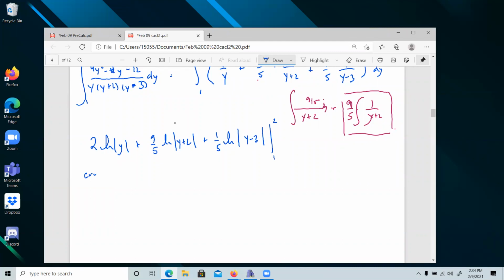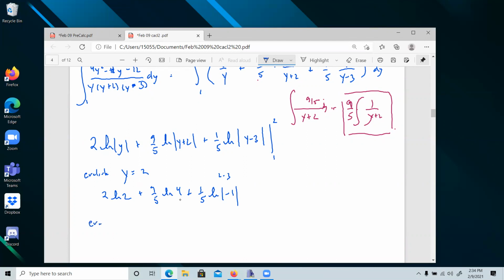Evaluate y is equal to 2. We have 2 ln 2 plus 9/5 ln 2 plus 2, which is 4, plus 1/5 natural log of 2 minus 3, right? That's -1, right? 2 minus 3 is going to be -1.